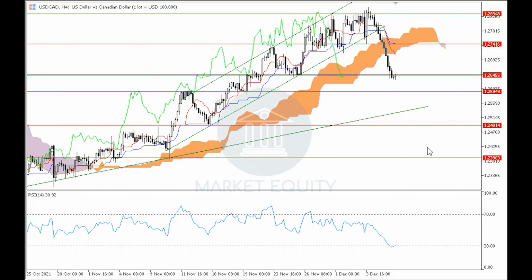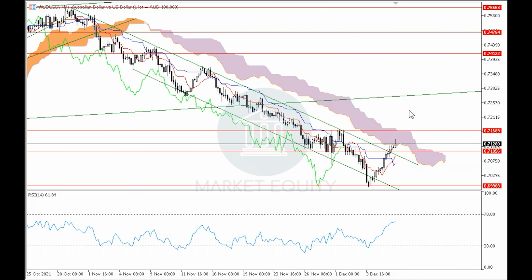Let's move on to the Australian dollar versus the US dollar. As mentioned in the previous videos, we said that the pair is moving in a downtrend in the 4-hour time frame, and we said that by breaking down through level 0.71, it will support the continuity of the downtrend and will continue to target around level 0.6995, where recently we can see that the pair has achieved level 0.6995 and